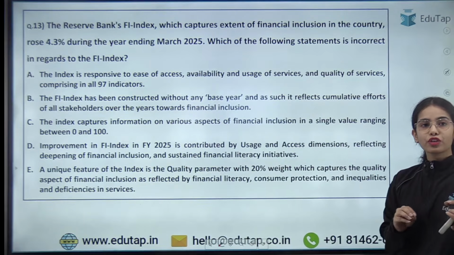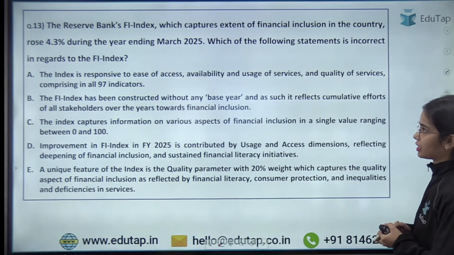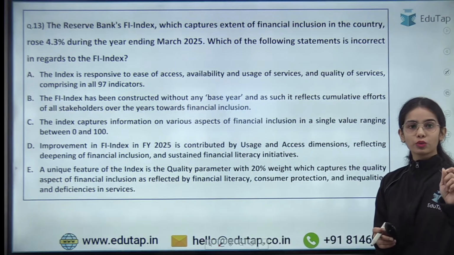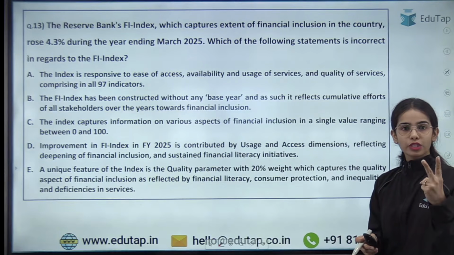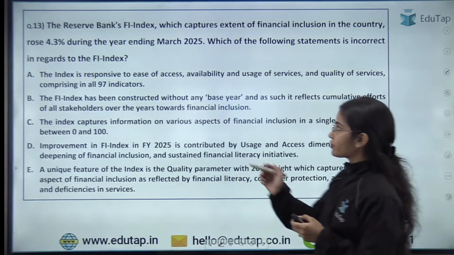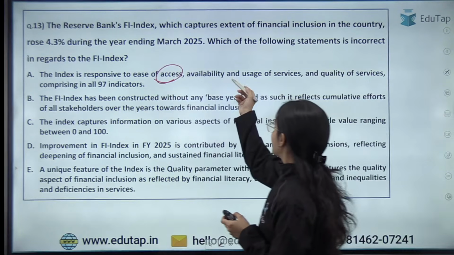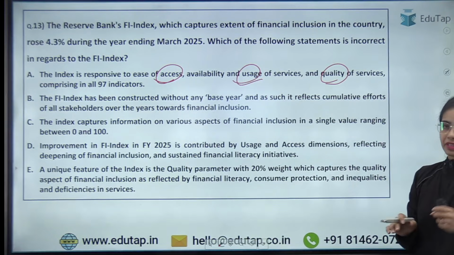The question is saying: which of the following statements is incorrect in regards to the financial inclusion index? The index is responsive to three parameters: access, usage, and quality, comprising 97 indicators.